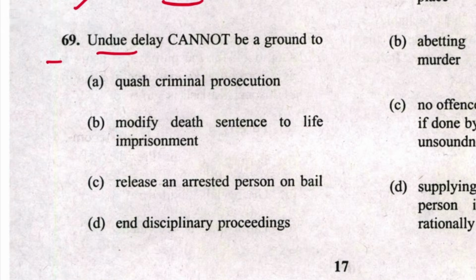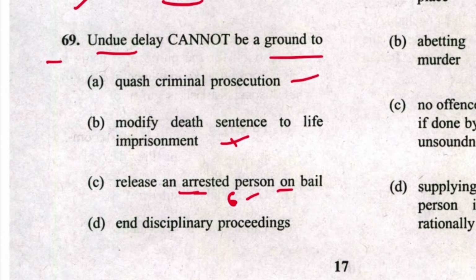Next 69. Undue delay cannot be ground to quash criminal proceeding. Yes, it is correct. Modify that sentence to life. This is not correct. Release an arrested person on bail. No, if statutory period is over, then he can apply for bail. And disciplinary proceedings, no. So A is the answer.